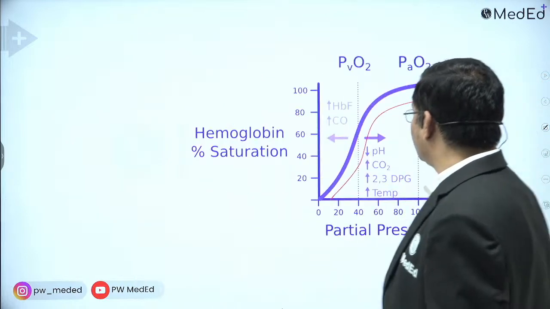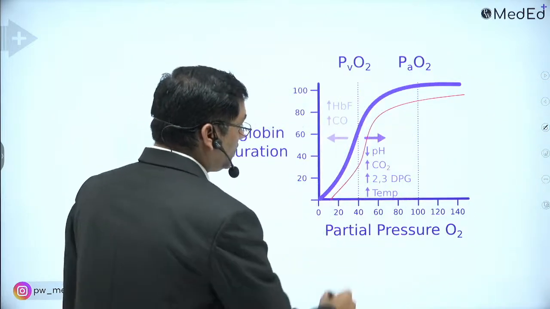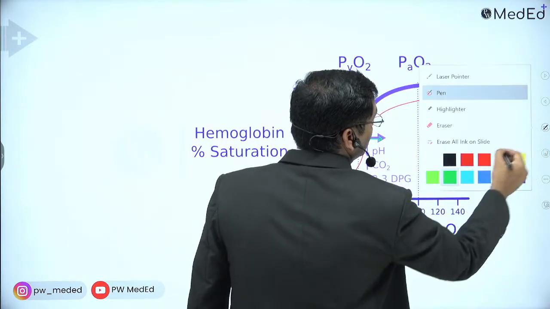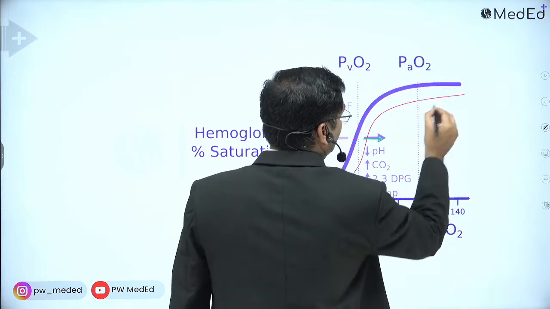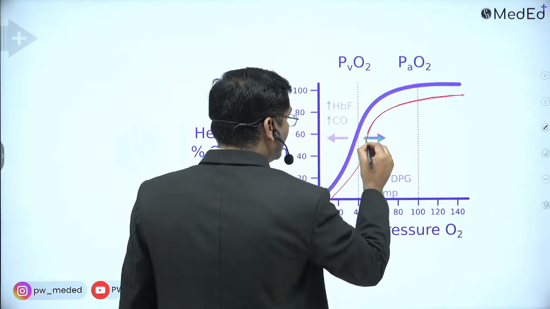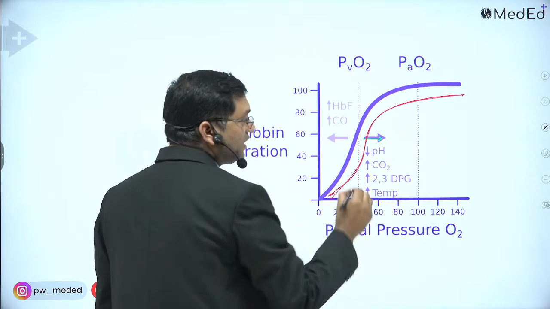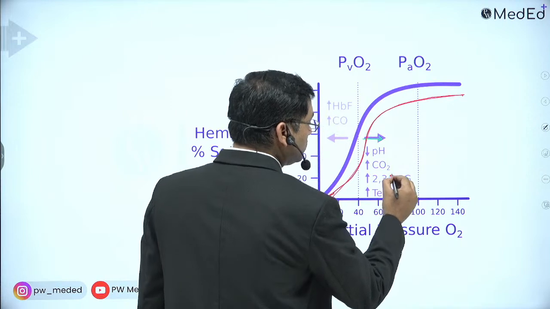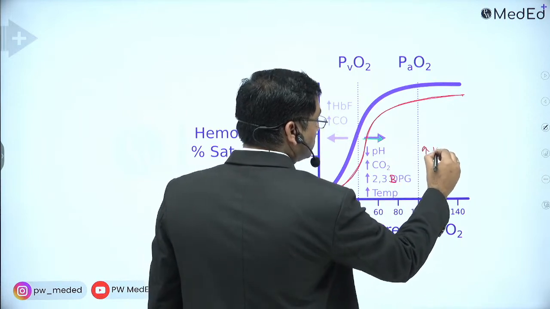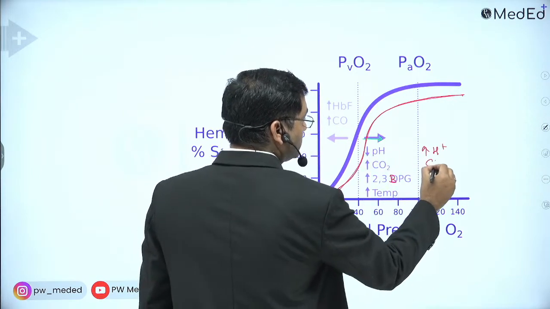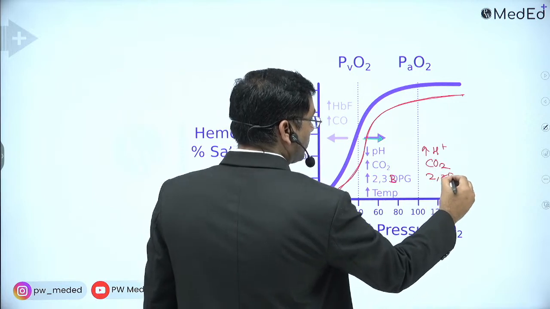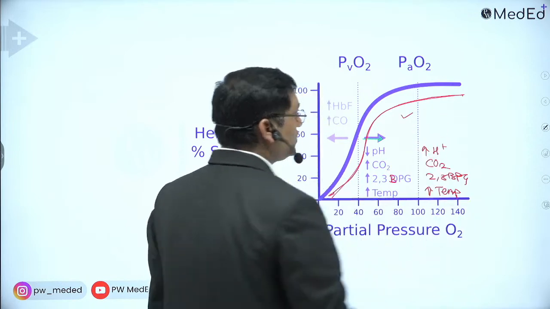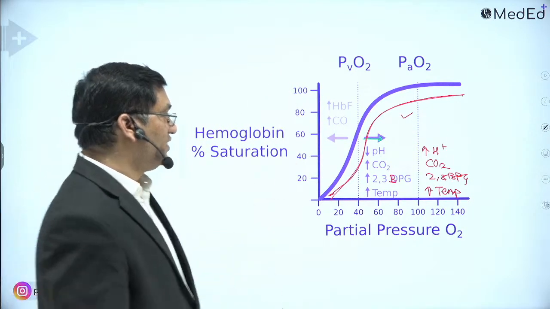So this is the oxygen saturation curve. 2,3-BPG shifts the oxygen dissociation curve to the right. It is a negative effector. Along with 2,3-BPG, the other molecules are there: increase in H ion concentration, that is decrease in the pH, CO2, 2,3-BPG, and increase in the temperature. These are the negative effectors. They shift the oxygen dissociation curve to the right.